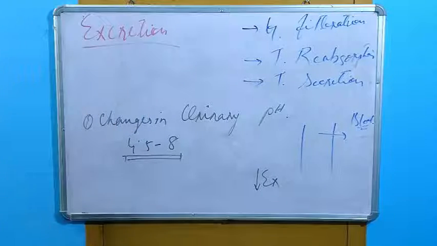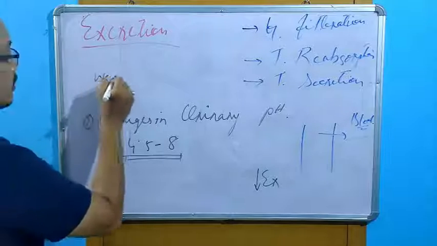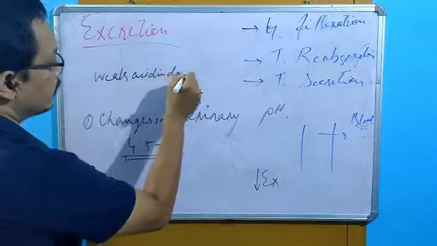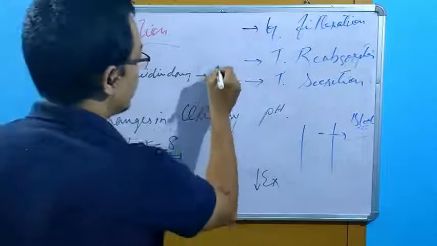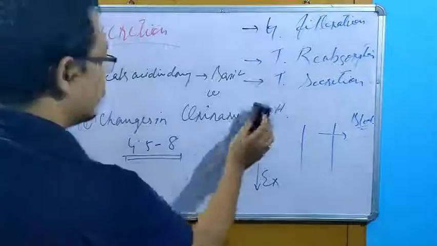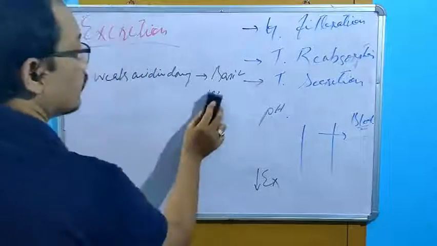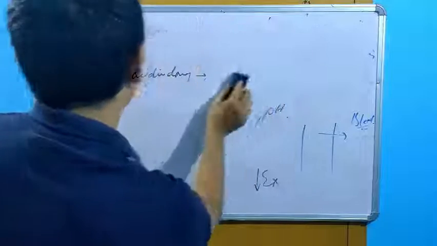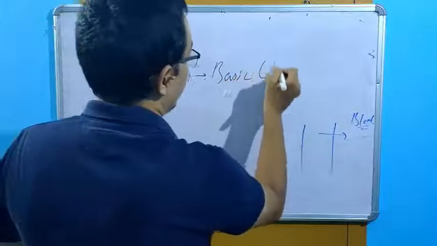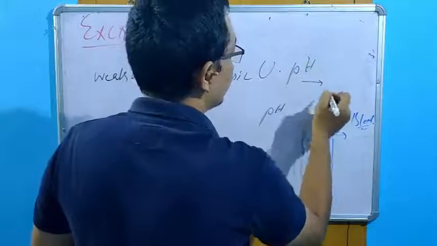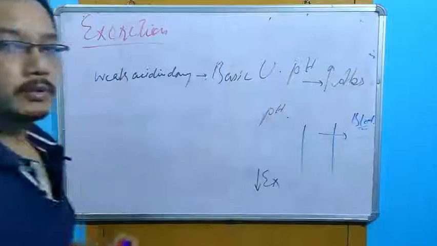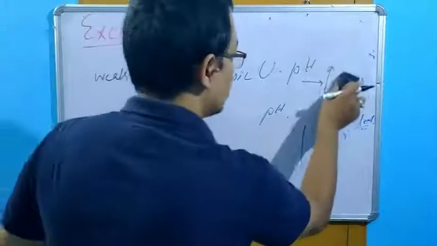That is why for the better excretion, weak acidic drugs in a basic urinary pH, better excretion. Sorry, not absorption, better excretion.